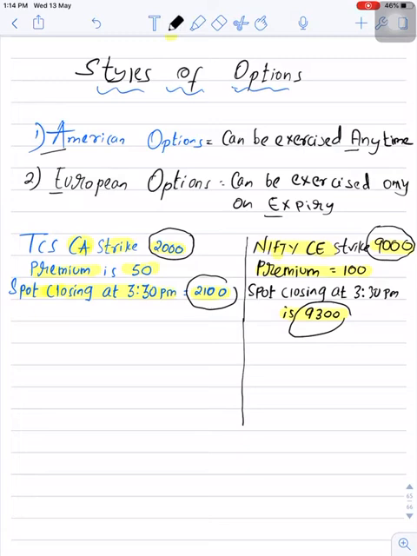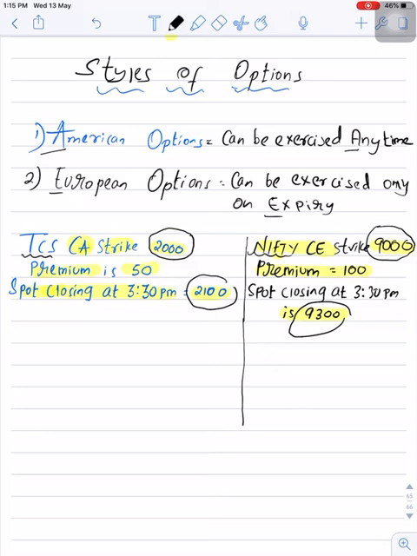Now let's talk about the Indian derivative market. See, in the Indian derivative market since 2011 all options are European options. In this example you can see TCS is the underlying stock and Nifty is the underlying index. So in the Indian derivative market before 2011 stock options were American options, whereas index options were European options, as you can see in this example.